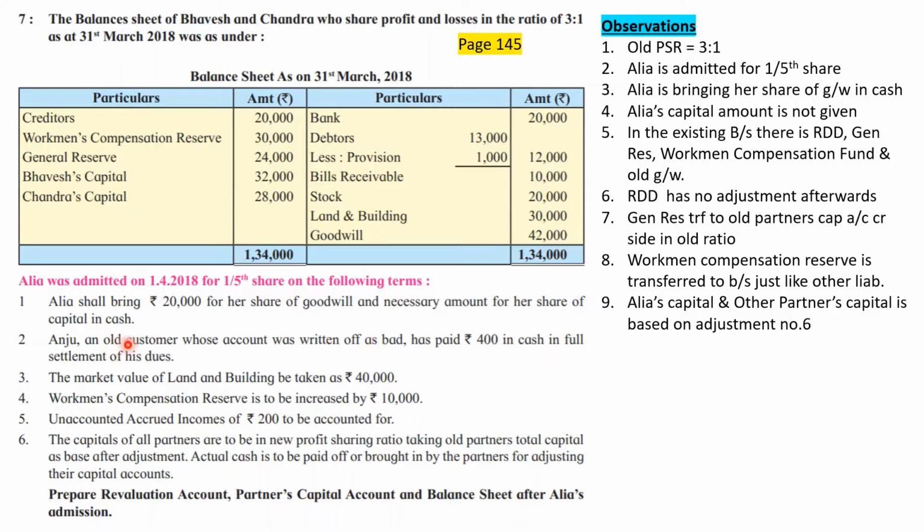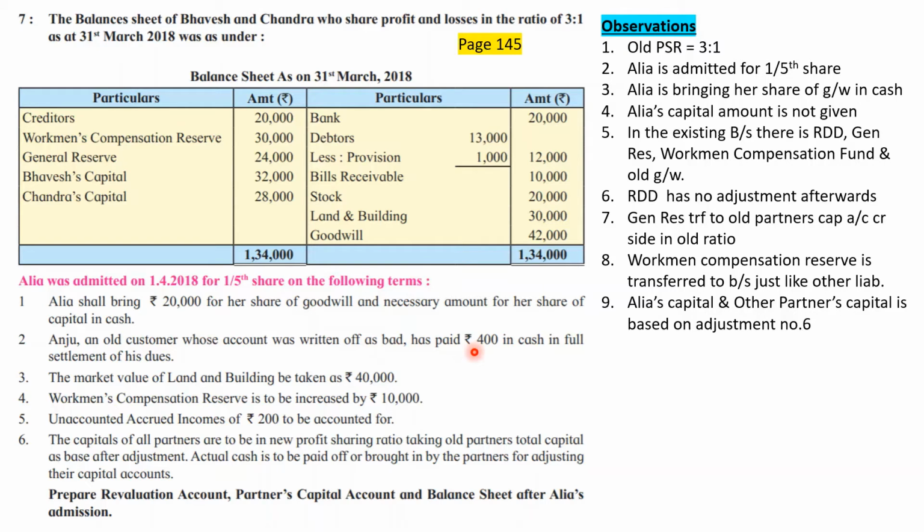But they have told us Anju's account is already written off. That means Anju is not hiding in the debtors. Then who is paying? Debtor is not paying, bad debtor is paying. So credit the giver, bad debtor is the giver. Entry will be cash or bank account debit to bad debts recovered account.